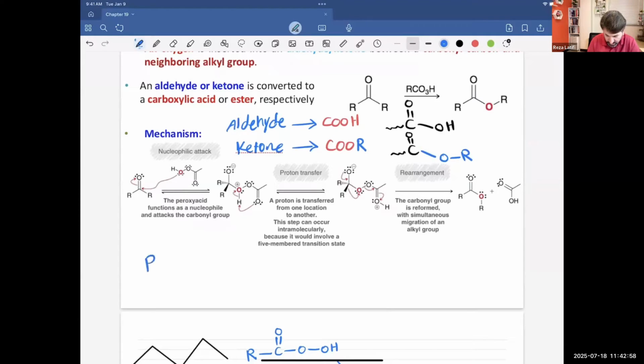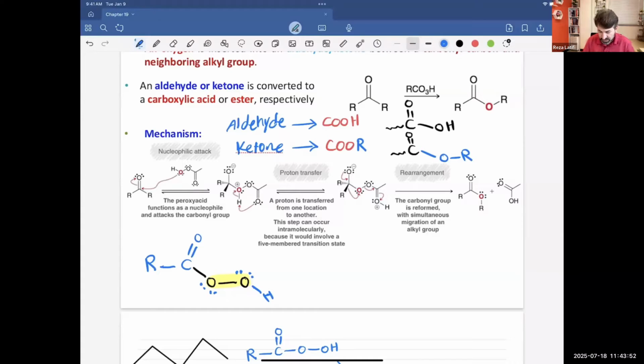Take, let's say, an alkyl group, and that alkyl group is attached to a carbonyl, and the carbonyl is attached to oxygen, and that oxygen is attached to another oxygen. And now we have a hydrogen atom. So we have two oxygen atoms attached to each other through a single bond. And remember that each of those oxygen atoms has two lone pairs. If you have a carbonyl and two oxygen atoms attached to each other, that means you're dealing with a peroxy acid. And anytime you add a peroxy acid to a double bond or triple bond, be aware that you are inserting oxygen into the system, because the O-O bond is not that stable a bond.